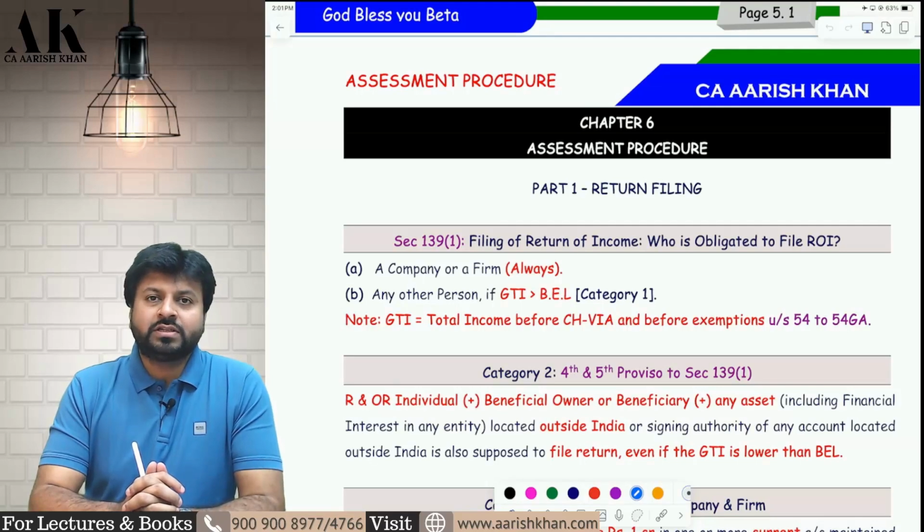So today we are going to start with our comprehensive revision for May 2025 and November 2025 for the chapter of assessment procedure, in which there are a lot of amendments. There are a lot of amendments in income escaping assessment. There are a lot of amendments in search and seizure assessment. There has been reintroduction of block assessment after 21 years in Finance Act 2024. So we are going to revise all of them comprehensively so that you have your hold on this beautiful